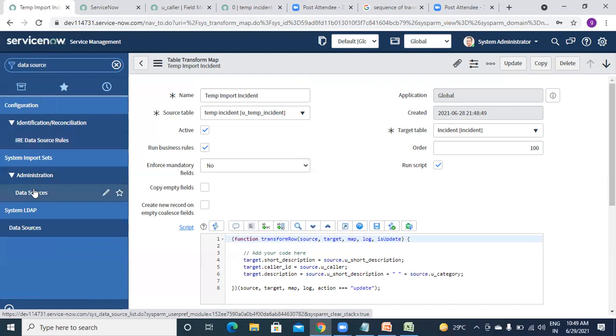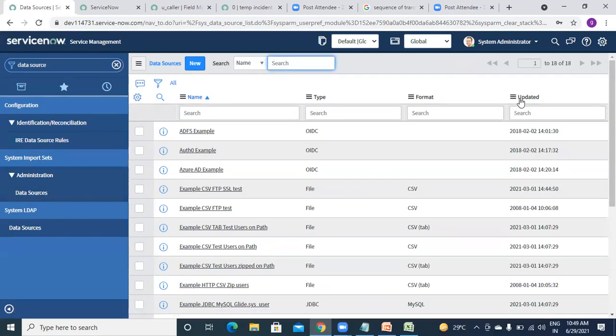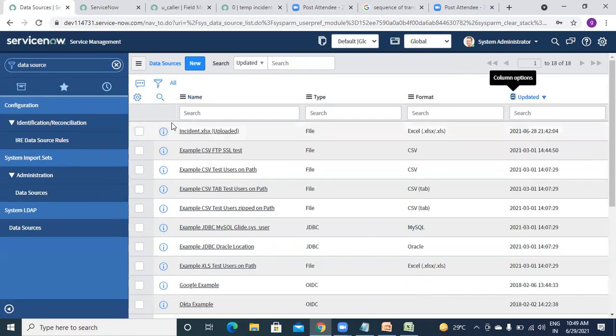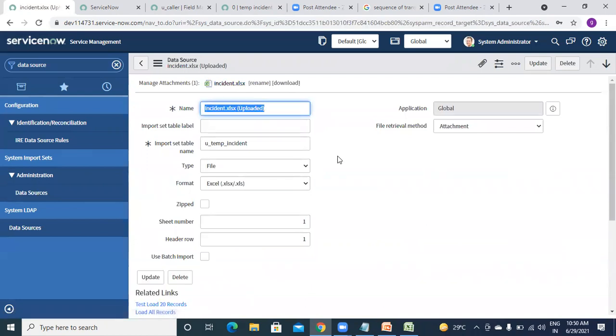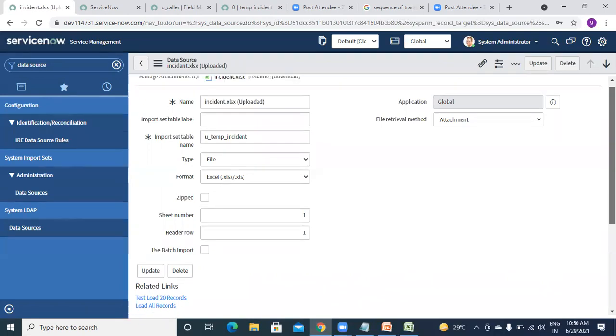We have created a data source, but we have not looked at it, right? A data source is our staging table thing. So let's go to this one, and this is the data source which we have created. That is our incident data, the Excel sheet which we have uploaded. Here you can see the name, and the import set name for this data source, that temporary staging table, and then what type of file, like Excel or whatever, is here.